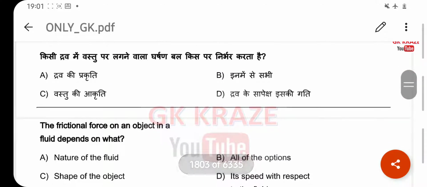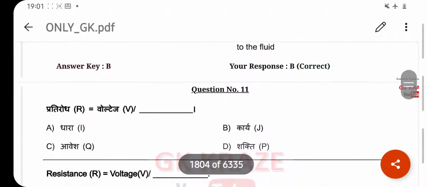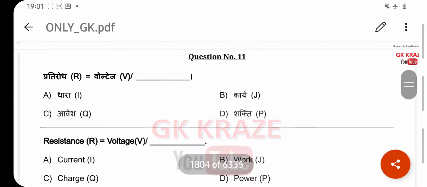The frictional force on an object in a fluid depends on what? Your right answer is all of the option. Option B. Resistance is equal to voltage by current. Your right answer is option A.